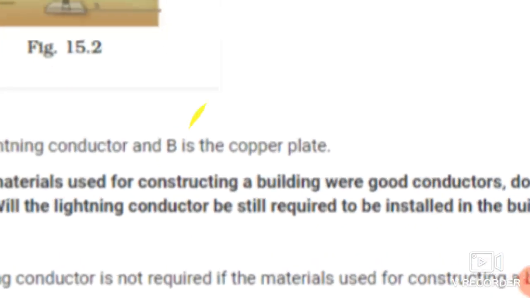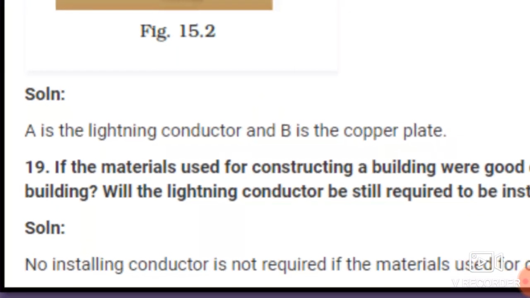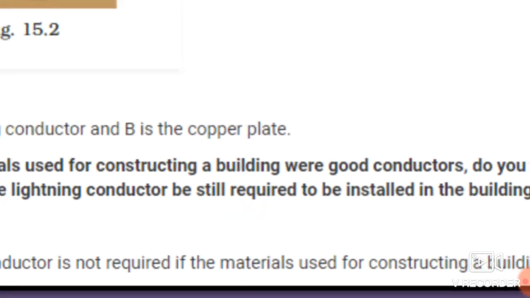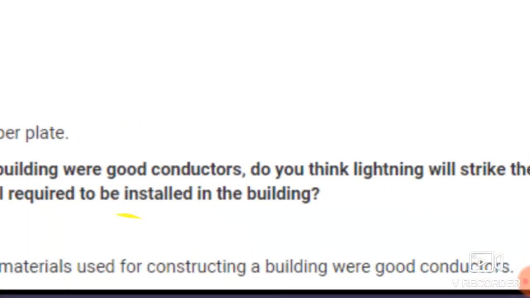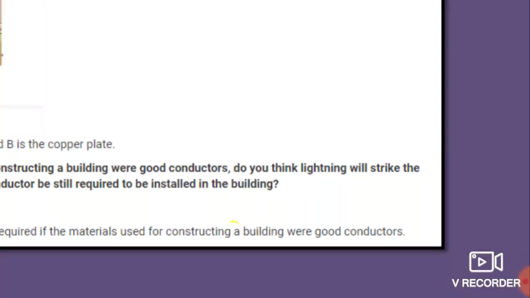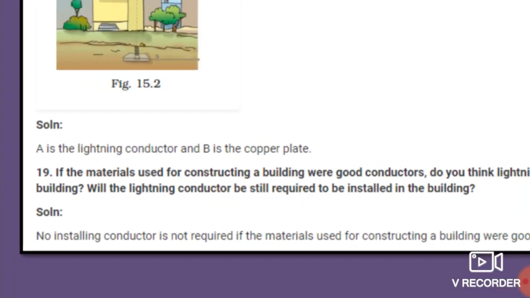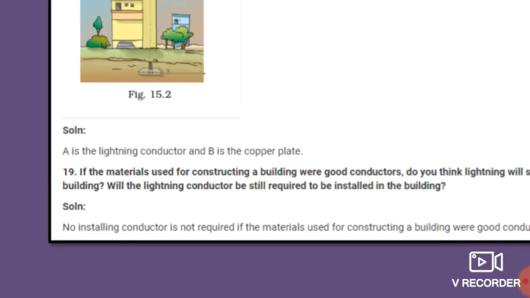Now the next question. If the materials used for constructing a building were good conductors, do you think lightning will strike the building, and will the lightning conductor still be required to be installed in a building? Students, first let us understand the question.